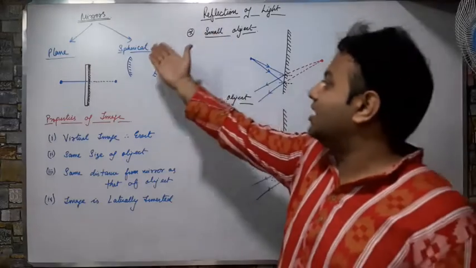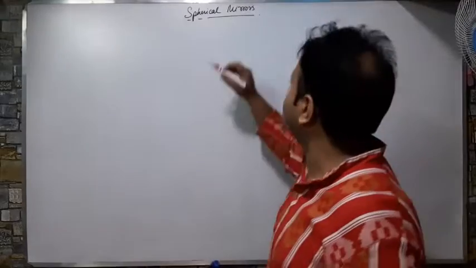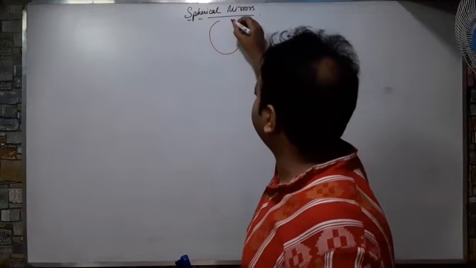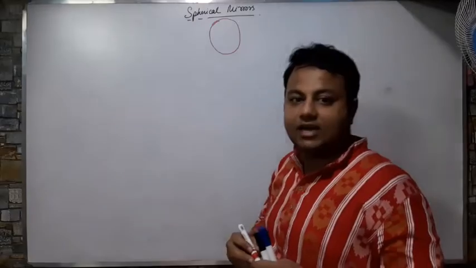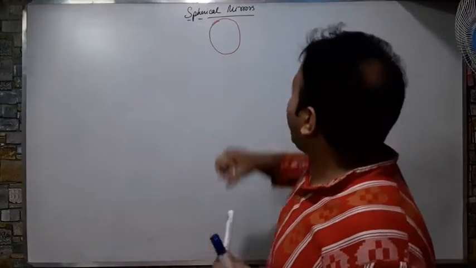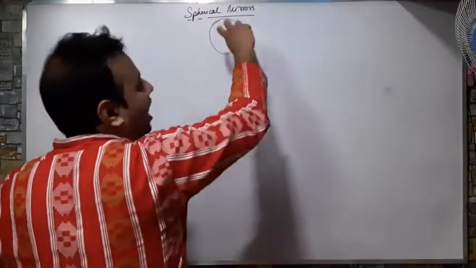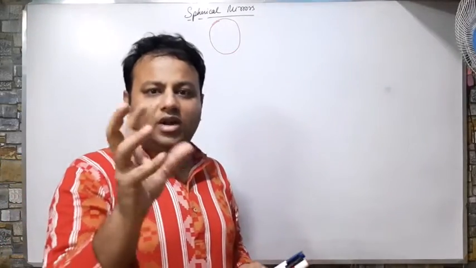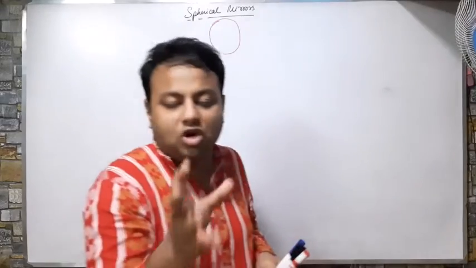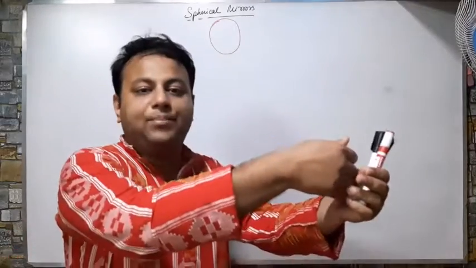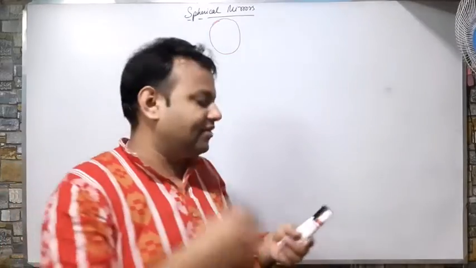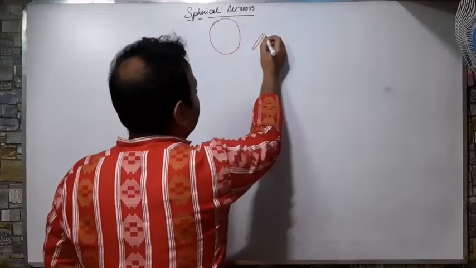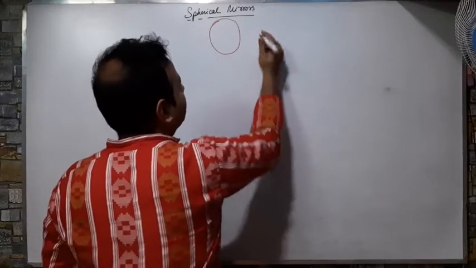Now I have to go for spherical mirrors. Means a round, solid object. This is a sphere. Spherical mirror. What I have to do? I will take the skin out of it. Sir, what is the skin out of it? Have you seen an orange? An orange is slightly spherical. It is not perfectly spherical, but it is an orange. If I peel out the skin of it, what will I get? I will get some bowl-like substance, like this one.